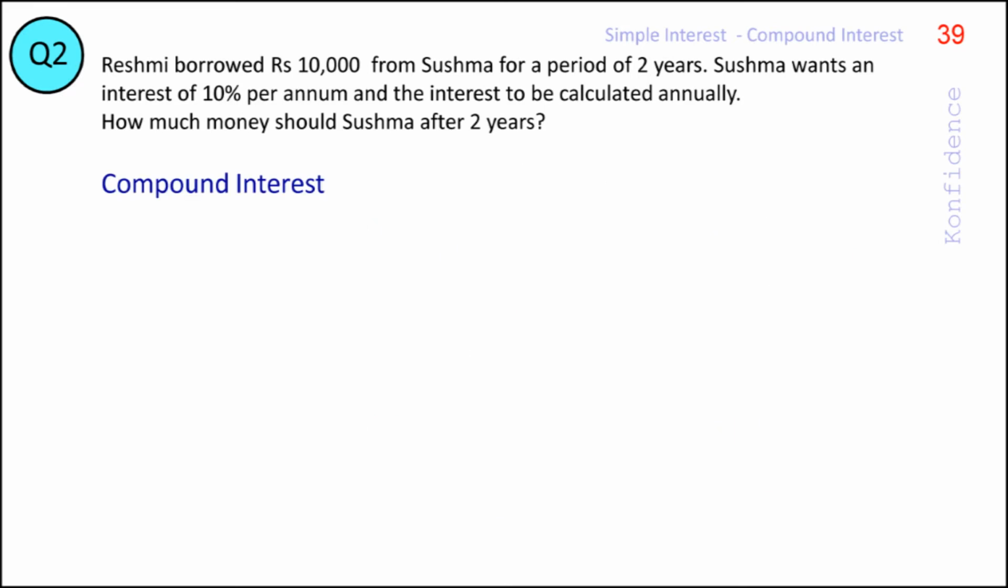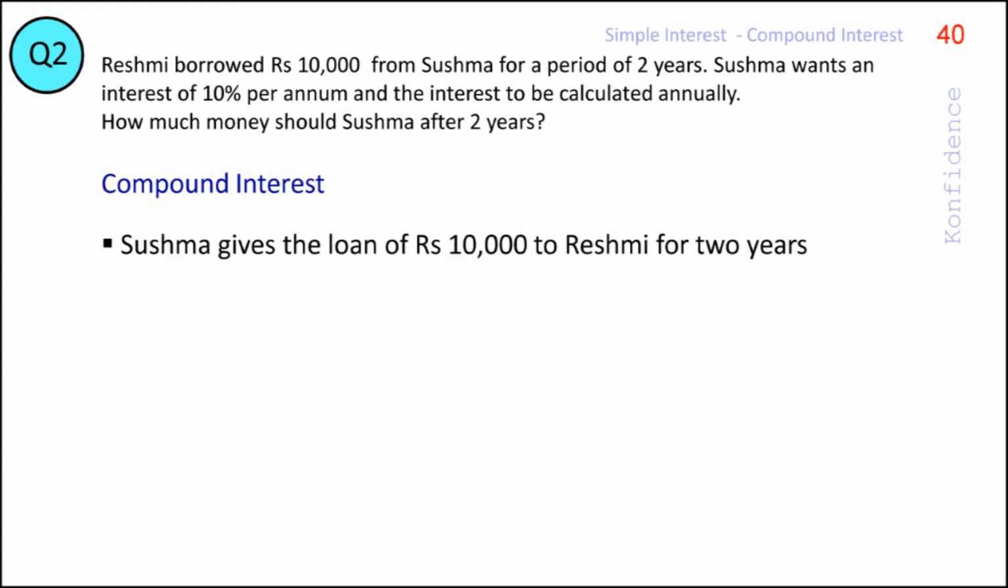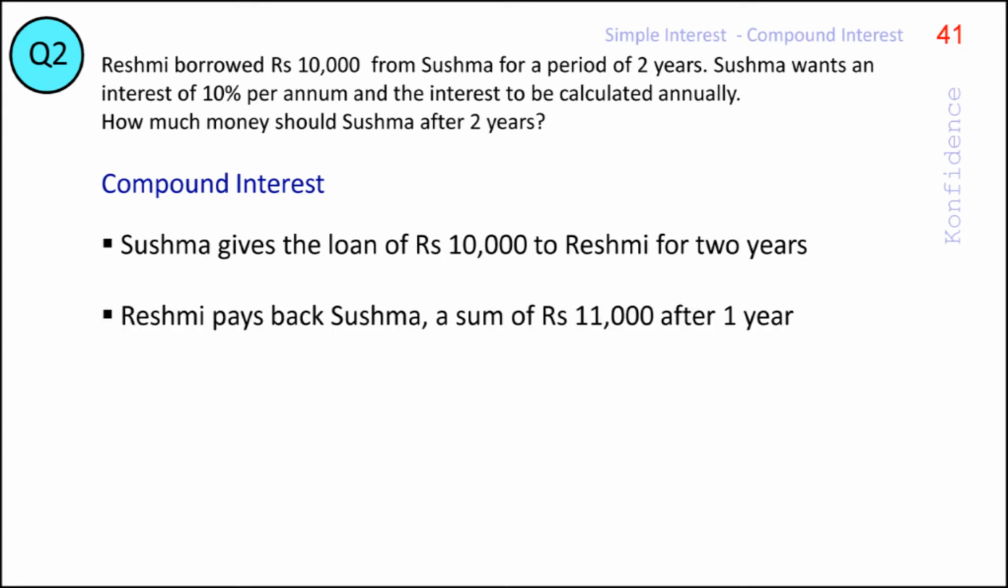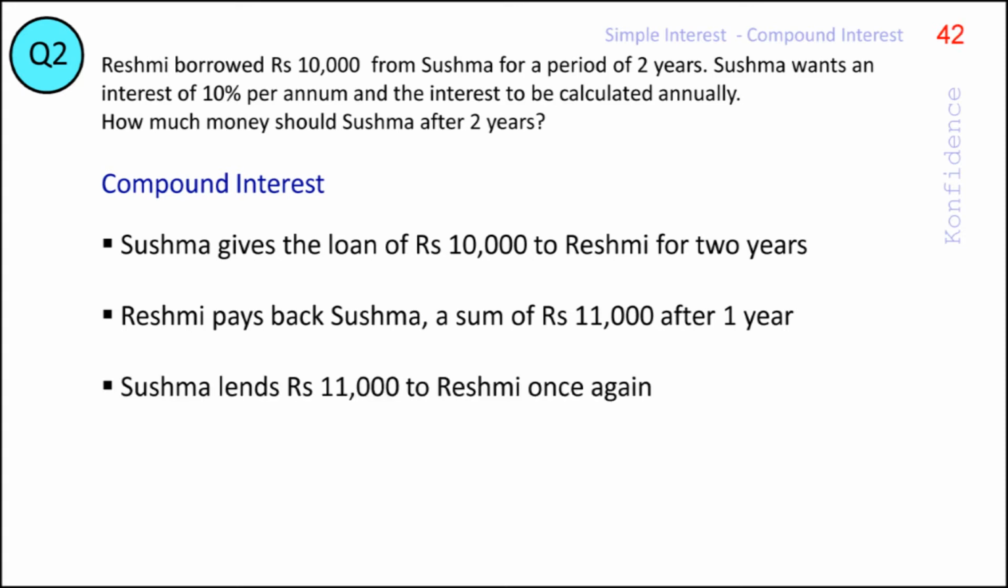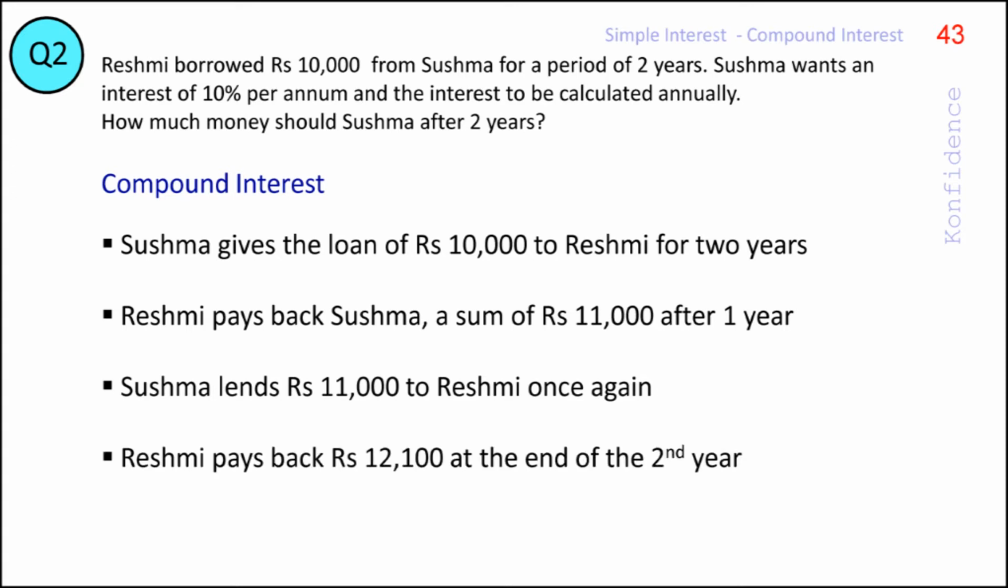The compound interest situation can be imagined in a different way also. Sushma gives the loan of rupees 10,000 to Rashmi for 2 years. Let us say Rashmi pays back Sushma a sum of rupees 11,000 after 1 year. That is, the principal rupees 10,000 plus 10% interest on the principal, which adds up to 11,000. Now Sushma lends this rupees 11,000 to Rashmi once again, and Rashmi pays back the 11,000 plus 10% of 11,000, or rupees 12,100 at the end of the second year.